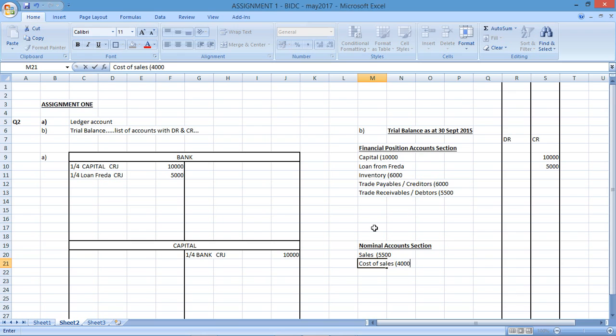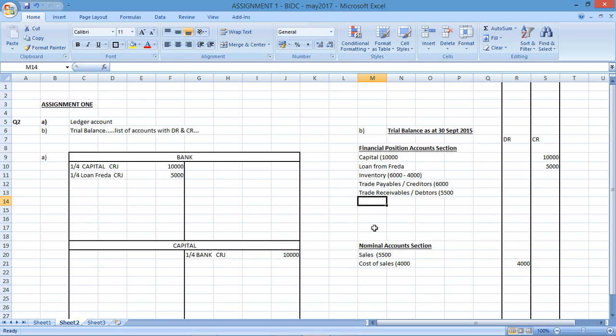So I am going to include it here, a debit for cost of sales, because I've sold, and if I'm selling I would have affected the inventory, which would then be a negative 4,000. Don't worry if you didn't quite understand that. Later on in your textbook they will cover the difference between a periodic and a perpetual system, and you would definitely cover cost of sales there at a later stage. That might be new information for some of you who have only covered the first few chapters in the actual textbook.